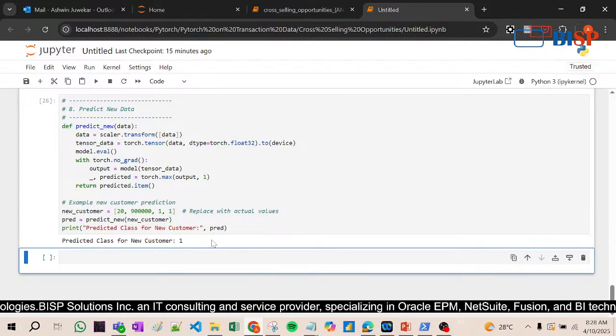PyTorch, AI, machine learning, deep learning, neural networks, everything works on historical data, right? Every time you apply PyTorch modules or anything, we should take care of these different factors, and that is why we need the historical data.